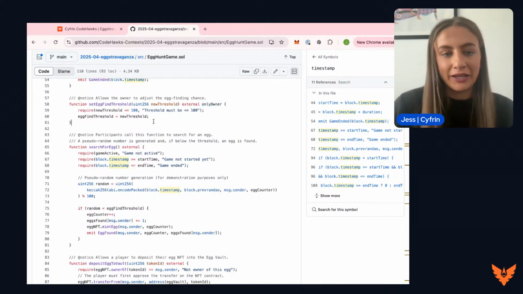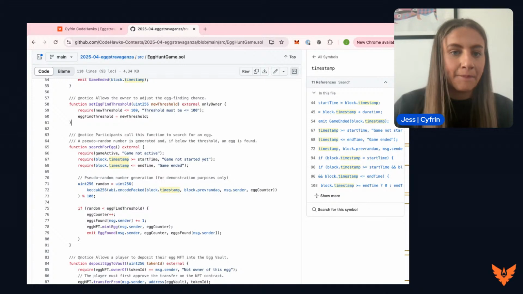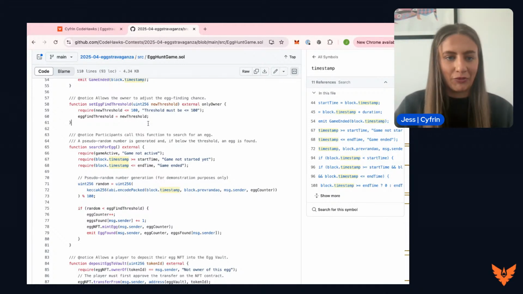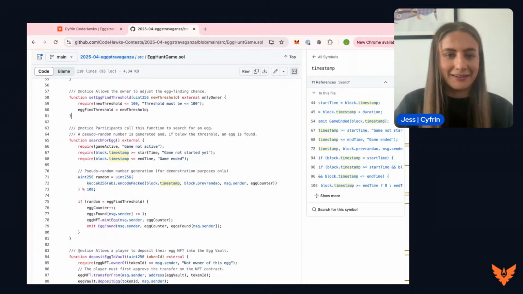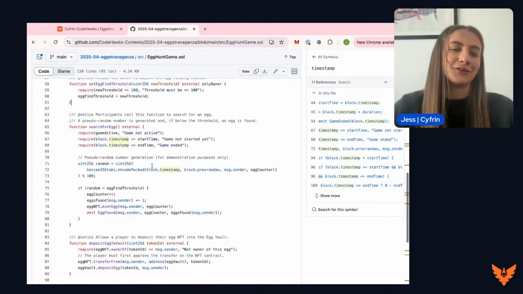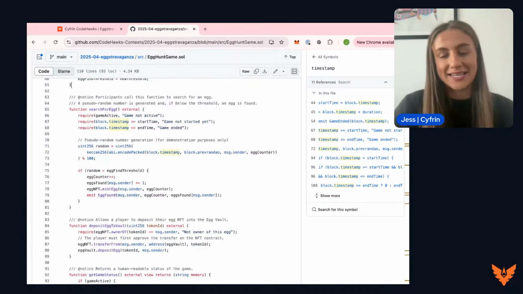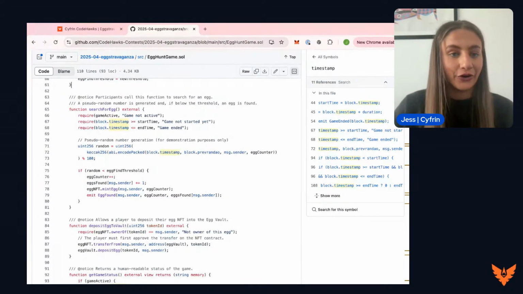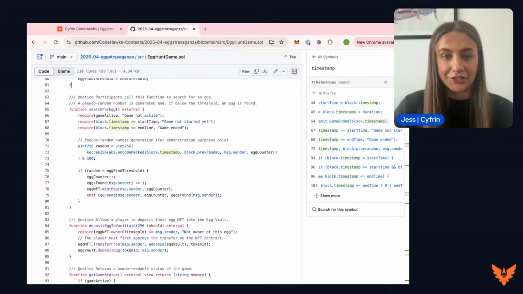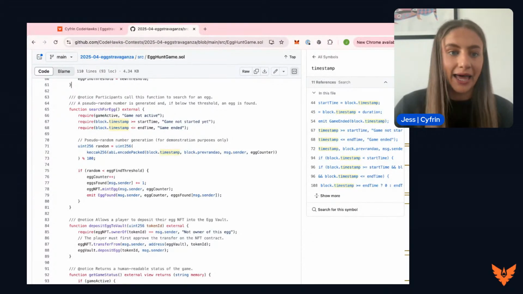And we can create a new threshold here that it must be below 100, of course, to make sure that it's still a game involved. Moving on to the next function here. We have the search for egg function. This is the one that users can call. And this is where we are trying to generate a random number lower than that threshold. So let's walk through this line by line.